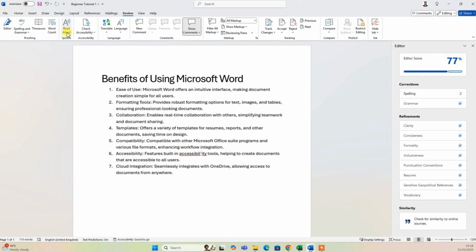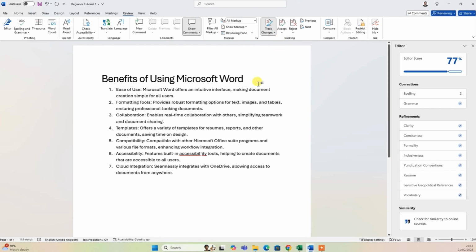Another option is read aloud. So if you click this one, it starts reading aloud your text. Another option is the track changes. So for example, if the document is shared between few people and you want to keep the track of changes, you can easily allow this option and it will track changes for me.